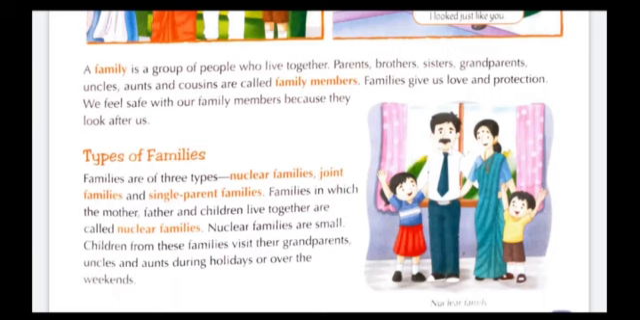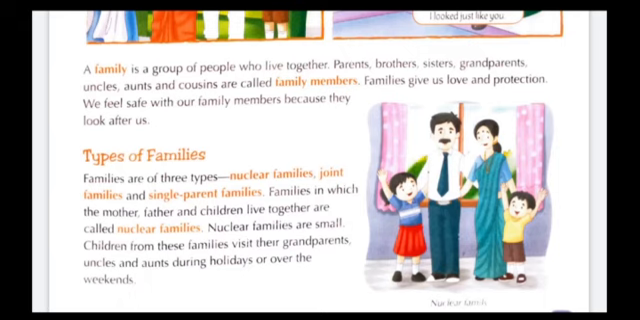Families are of three types: nuclear families, joint families and single parent families. Families in which the mother, father and children live together are called nuclear families. Nuclear families are small. Children from these families visit their grandparents, uncles and aunts during holidays or over the weekends.